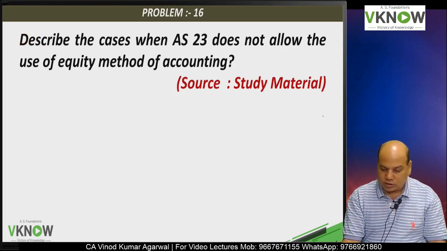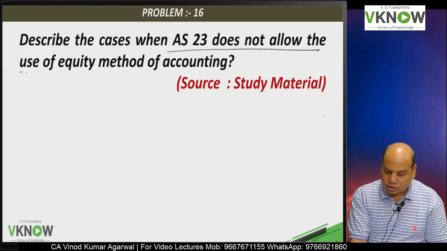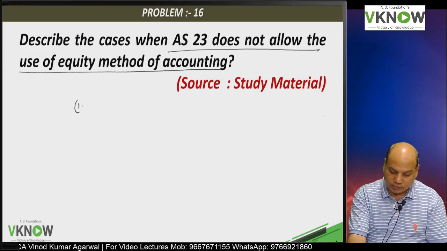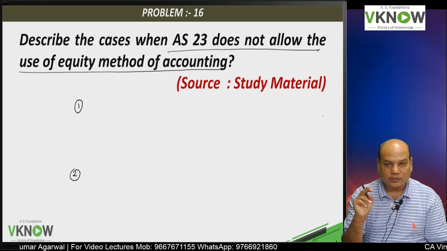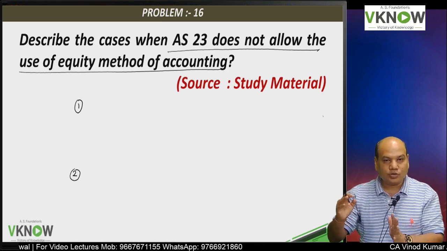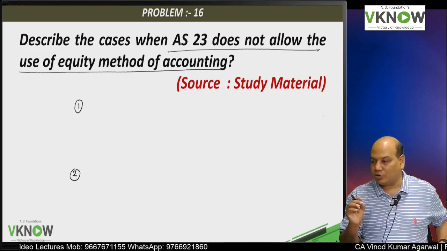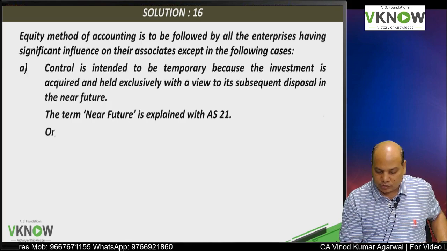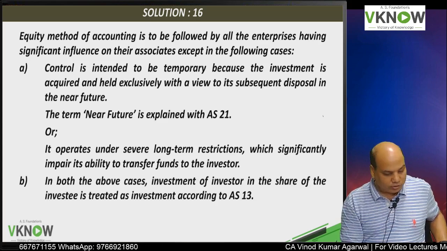Next, question number 16: describe the cases when AS 23 does not allow use of equity method. This we have discussed. One is when the investment is acquired for disposal in near future, and second, when the associate comes under long-term restriction and it is not able to transfer funds to the parent. So that is the answer you have to write. This is a theory question, a 4-mark theory question. Question number 16.